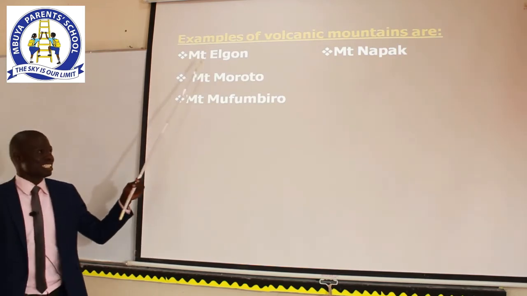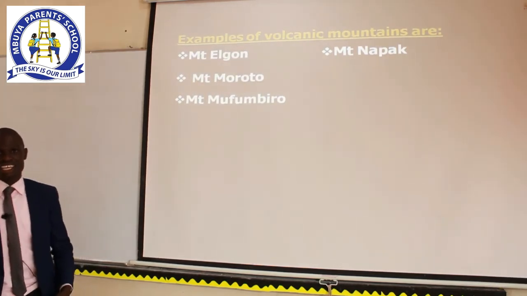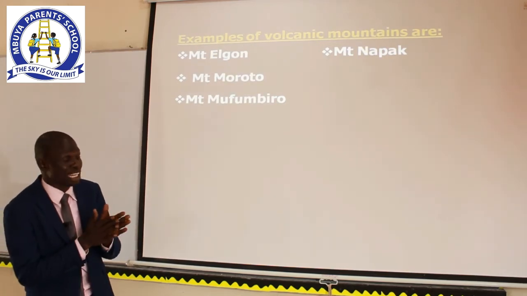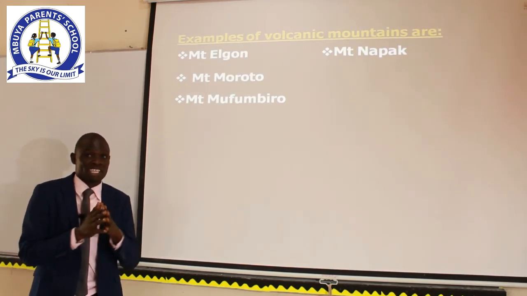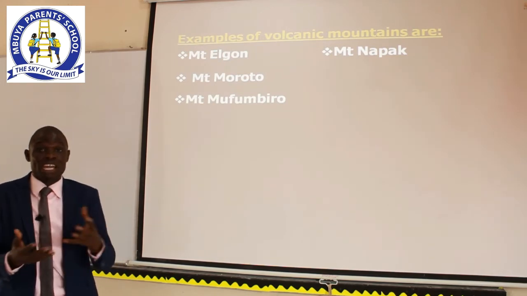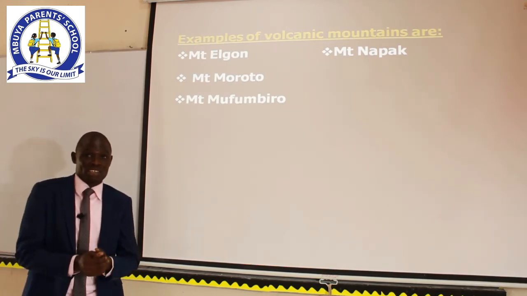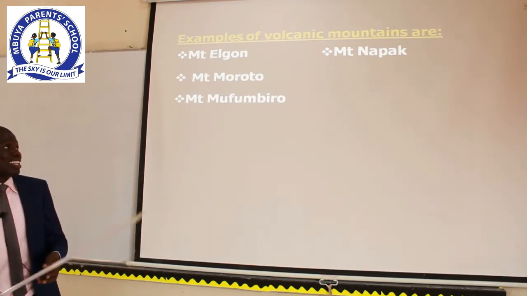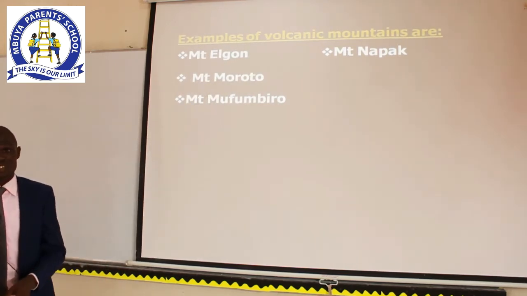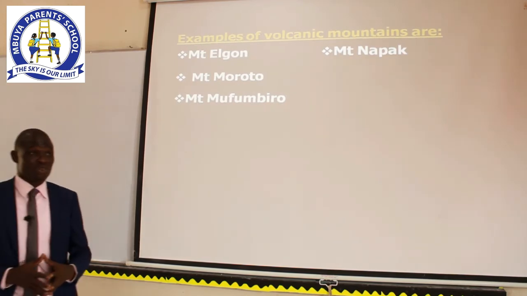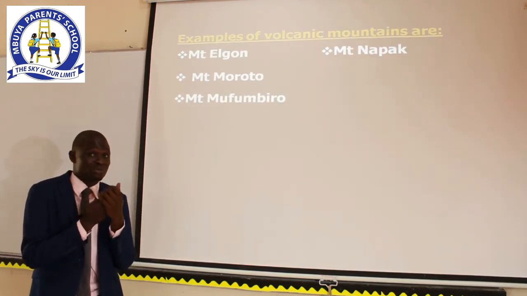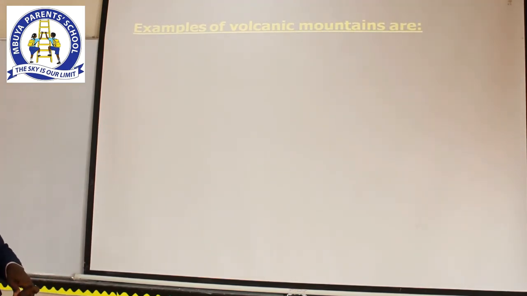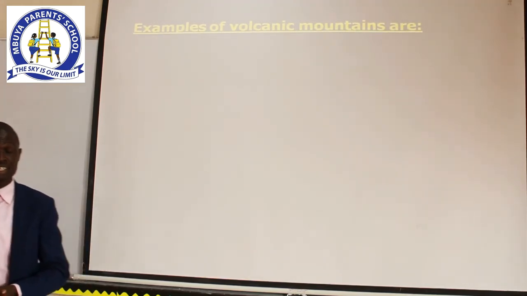Mount Elgon is found in eastern Uganda. For those of you who stay in Mbale, that mountain found in Mbale does not only cover Mbale, but there are other districts like Manafa, maybe Sironko, and others. And then Moroto is found in the northeastern part of Uganda, where the Karamojongs come from.